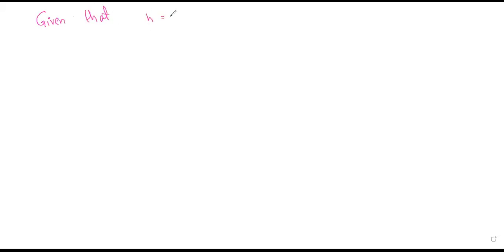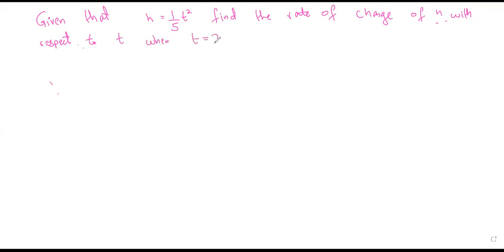Given that H is 1 by 5 t squared, find the rate of change of H with respect to t when t is 2.